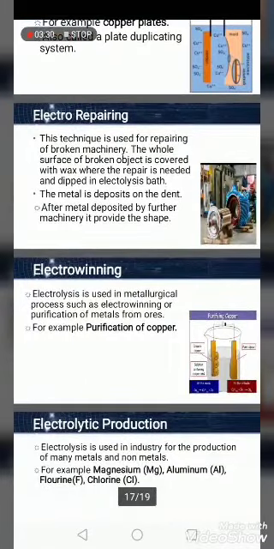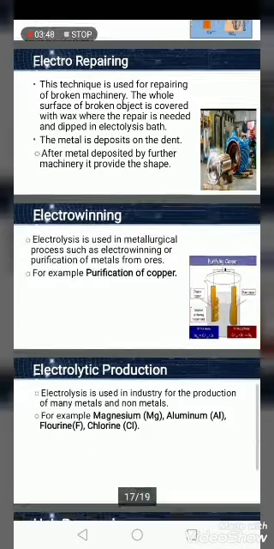Electrorepairing: this technique is used for repairing broken machinery. The whole surface of the broken object is covered with wax except where the repair is needed, and dipped in an electrolysis bath. The metal is deposited on the dent or broken part. After the metal is deposited, further machining provides the exact shape that we want.